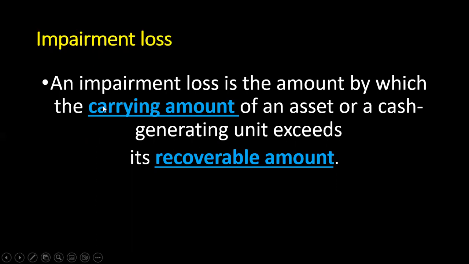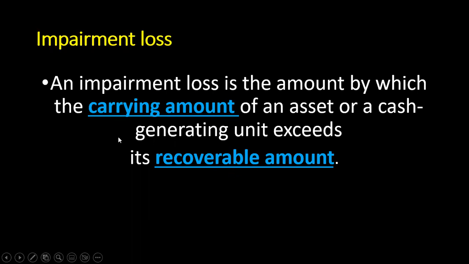And impairment is governed by Ind AS 36. According to Ind AS 36, the impairment loss is the amount by which the carrying amount of an asset or a cash generating unit exceeds the recoverable amount.